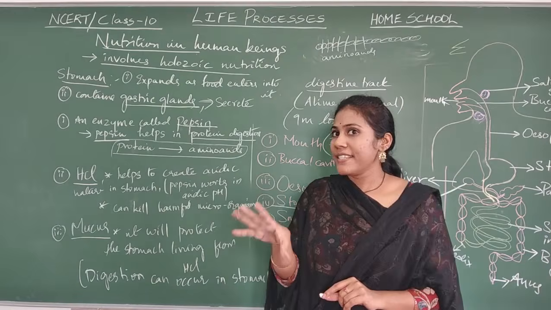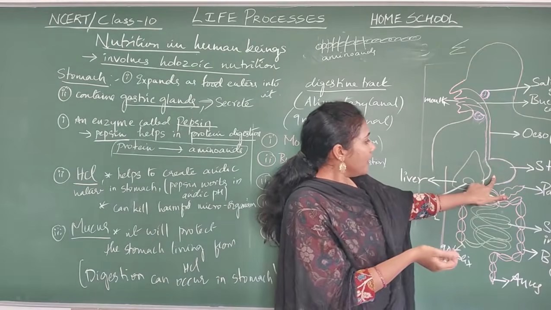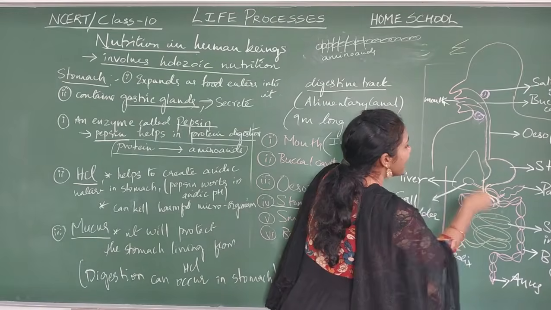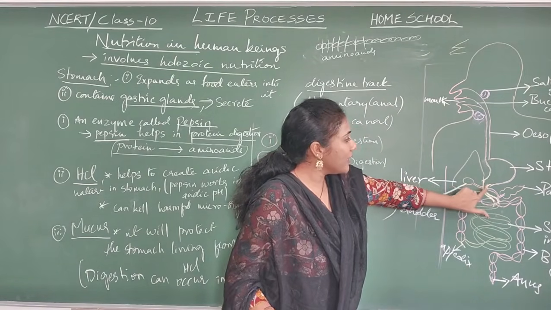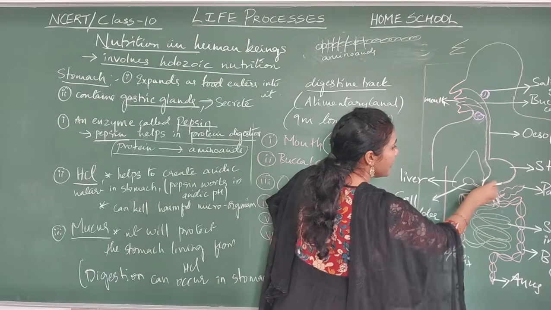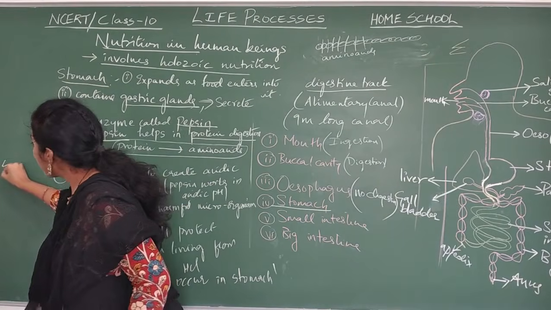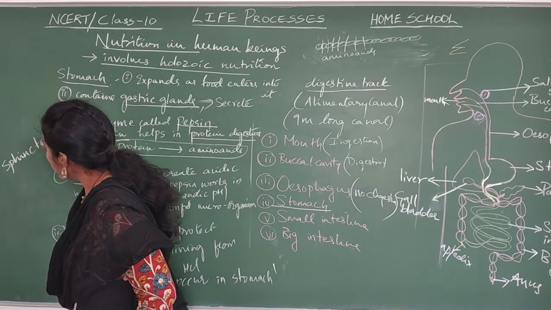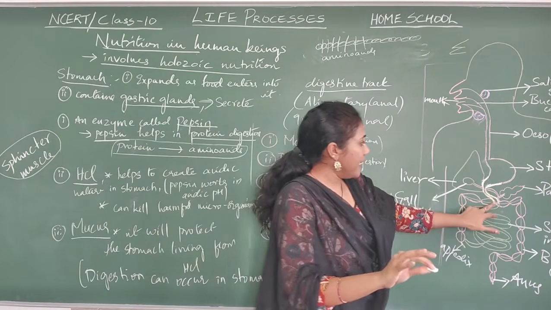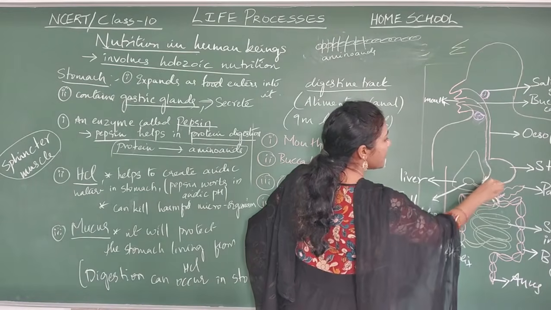Now we will see a visual on how food enters the esophagus to the stomach, and later goes from the stomach to the small intestine. See, in the stomach the work is over and it is moving to the small intestine, and this narrow part there is called the sphincter muscle. Remember the word. From the stomach to the small intestine, food will move through the sphincter muscle. This narrow part is called the sphincter muscle.